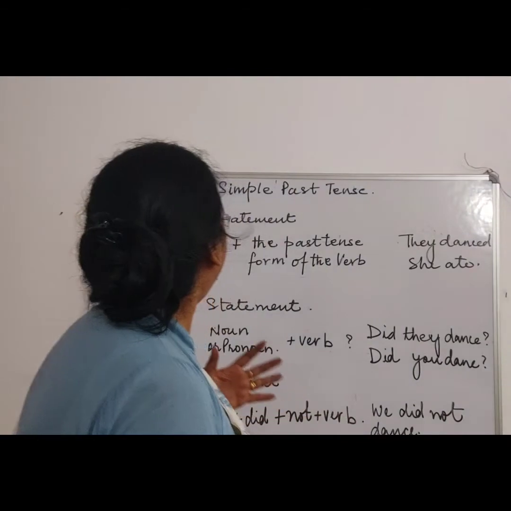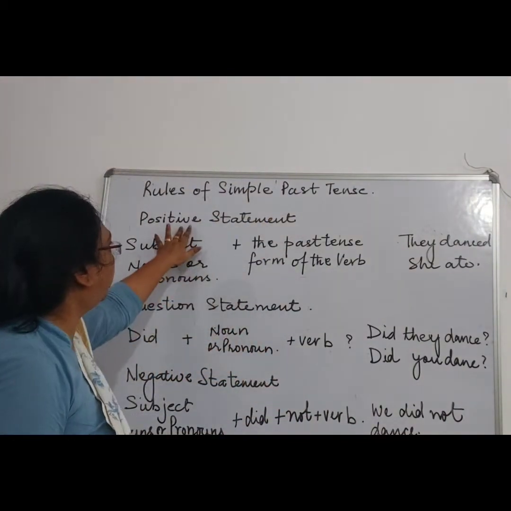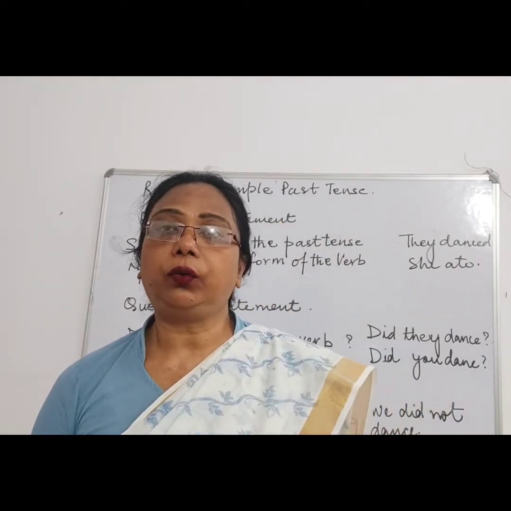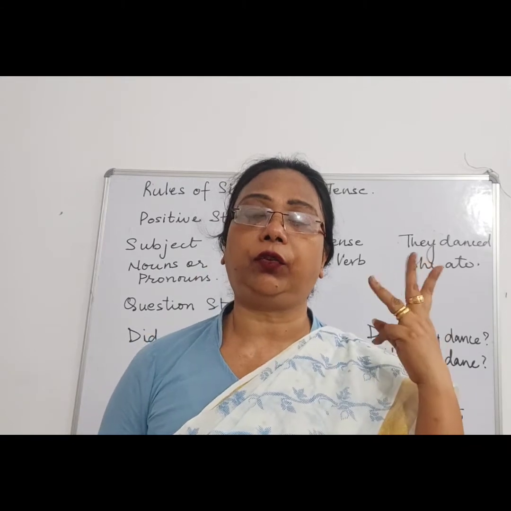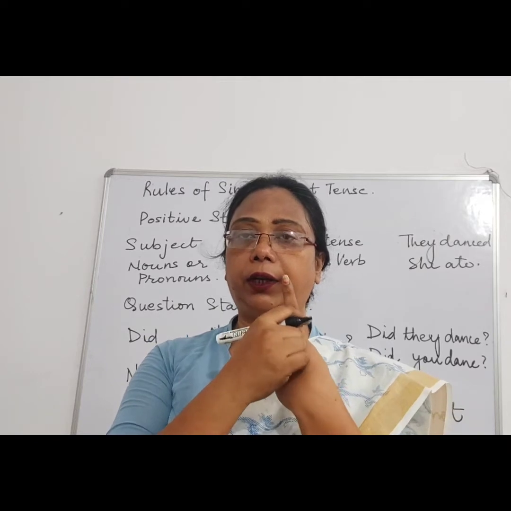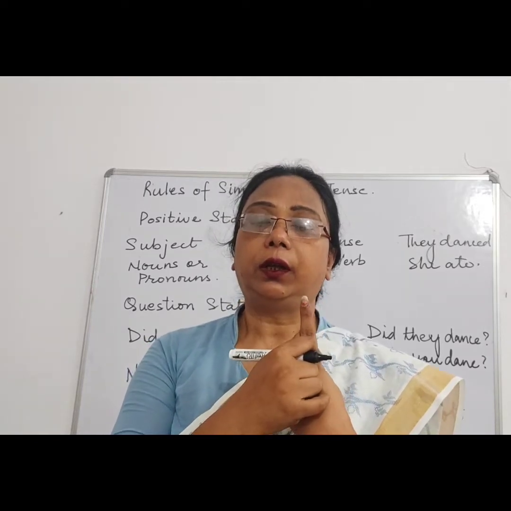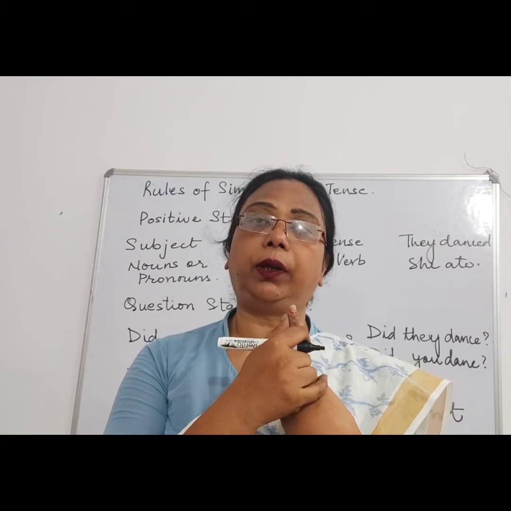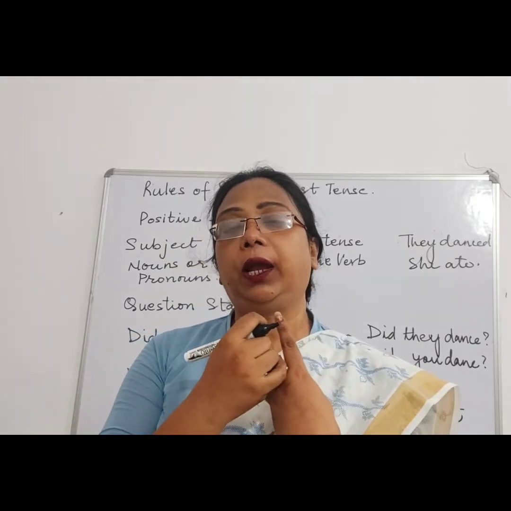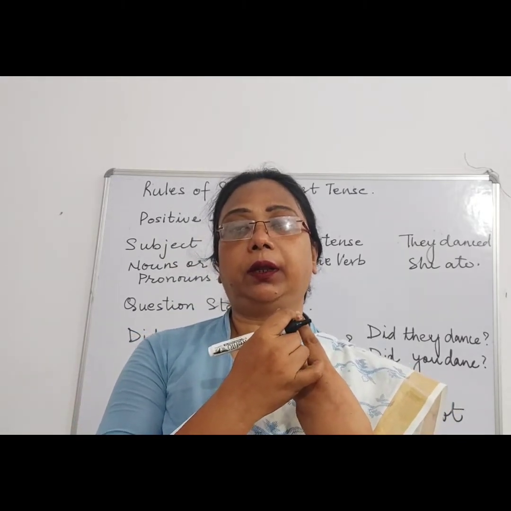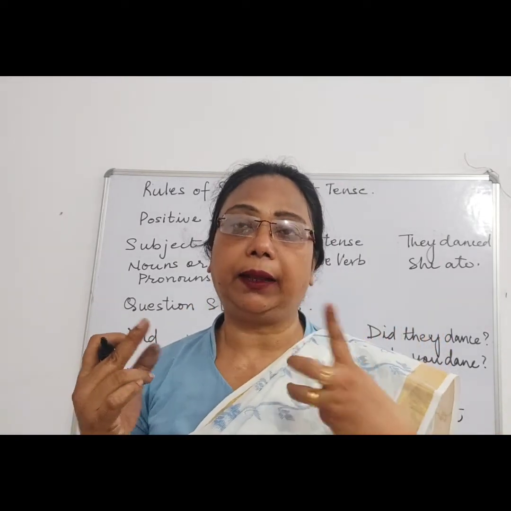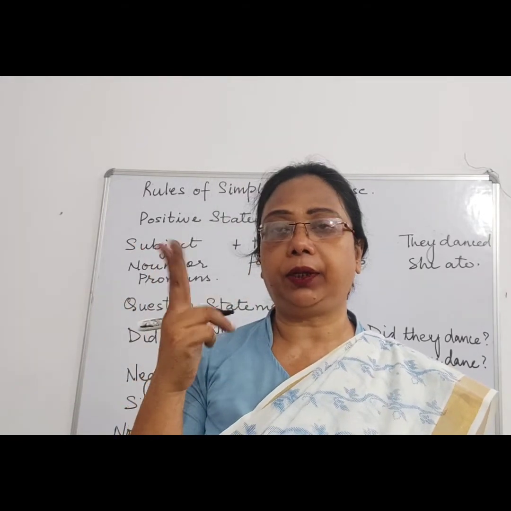Now rules for the simple past tense. As I told you previously in the previous video, for the rules there are 3 things you have to keep in mind. That is the type of sentence. There are 3 types of sentence: positive statement, negative statement, and question statement, right? So the next point is that we have to keep in mind the subject. Now what is the subject? We know that a sentence has 2 parts, that is subject and predicate.